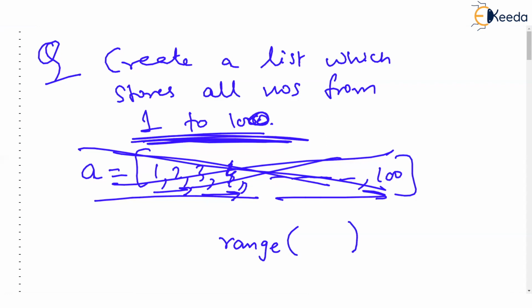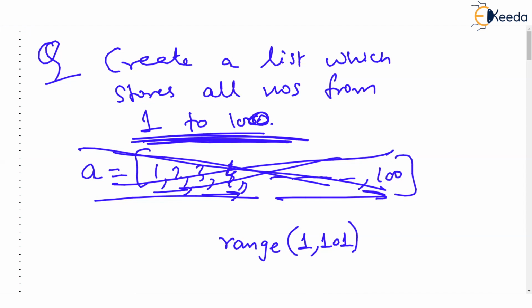We used it in the earlier class when we were working with for loop. But forget about for loop. What does range mean? If I say 1, 101, range is given. That means I will get all numbers from 1 to 100. I will not get 101. Remember? It's always one value less than the last value. So range 1, 101 is definitely going to give me all numbers from 1 to 100.